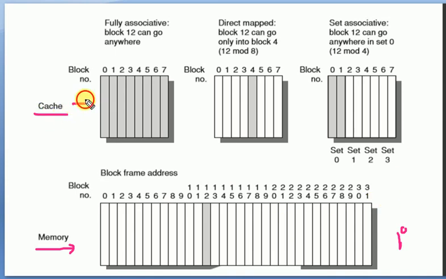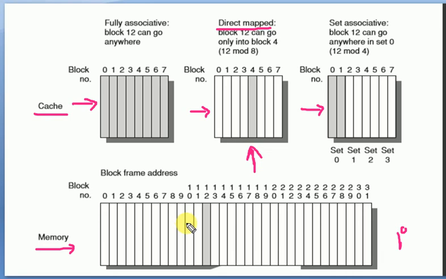We have different formats of cache. This is the cache that uses one placement strategy, this is the cache that uses another placement strategy, and this is the cache that uses yet another placement strategy. Now I was discussing direct map. So this is the direct mapped placement strategy.